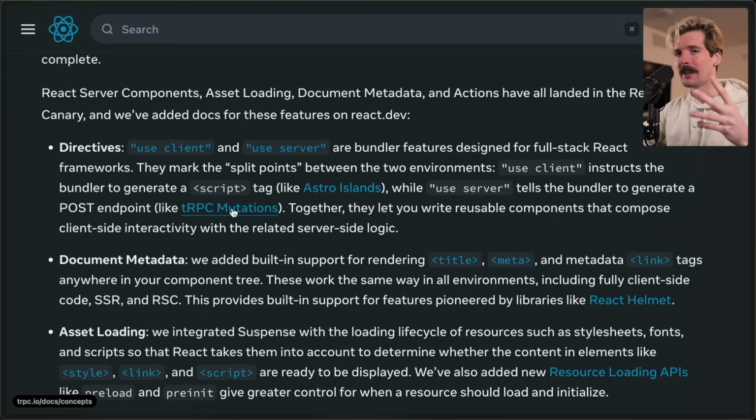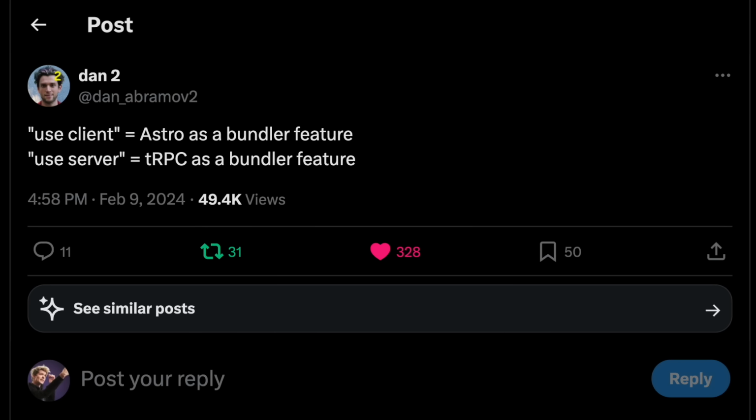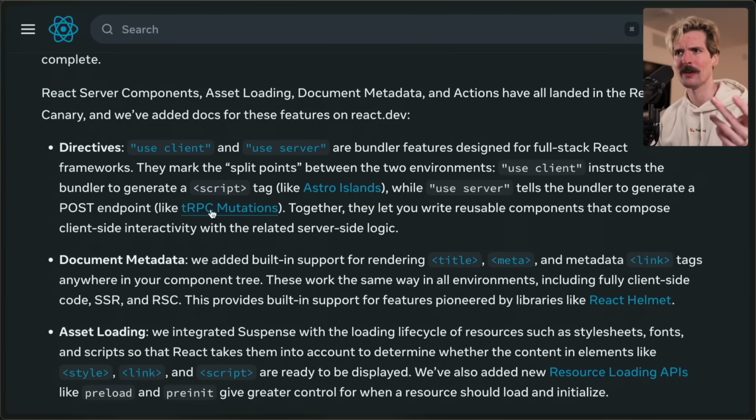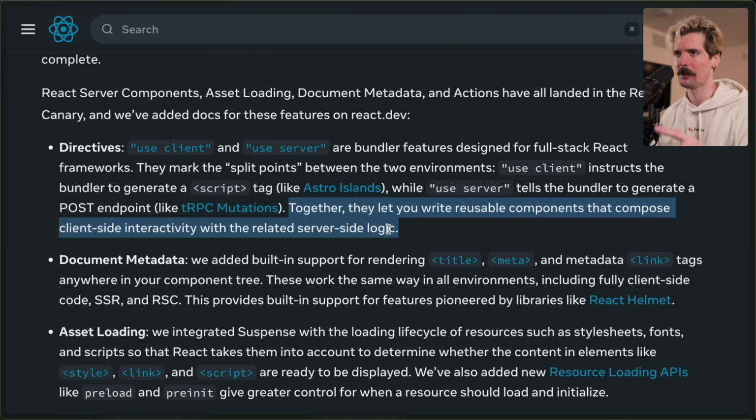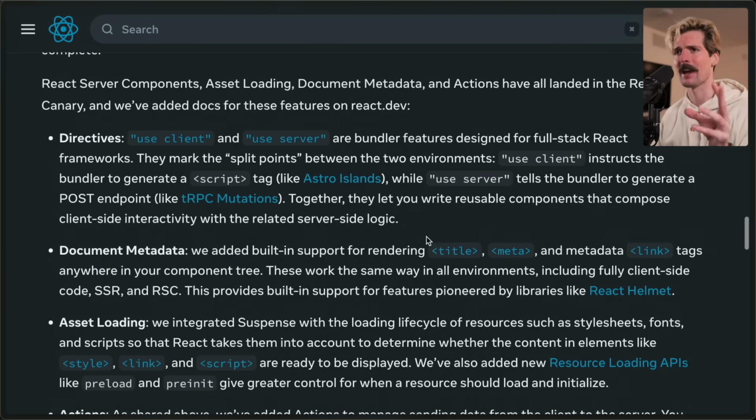It's so cool. Dan Abramov himself even tweeted basically this. He probably wrote this part, to be honest. He specifically said that Astro Islands are use client and TRPC mutations are use server, which is very good mapping if you know how these two things work. Together, they let you write reusable components that compose client-side interactivity with the related server-side logic. Yes, very, very cool stuff. Once it clicks, you can't go back.